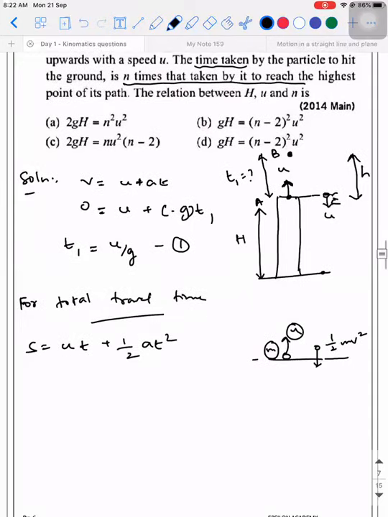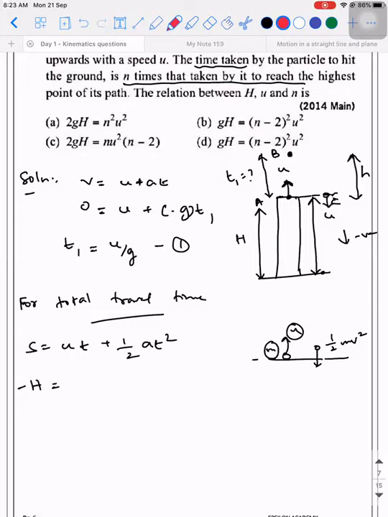So for the total time, the displacement taken into consideration is nothing but the displacement of the tower. Since you are taking the downward direction as negative, S will be minus h, equal to, what is the initial velocity with respect to that journey? That is what we need to understand. Now I am asking you two questions. Should I take initial velocity as minus u or plus u? Think and tell. Sir, if you take gravity to be plus, then u. No, it has nothing to do with gravity.